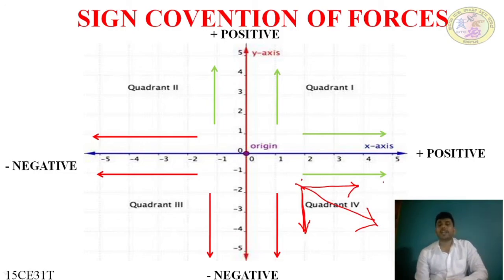The force moving in the right side is positive, and the force moving downward is always negative. The force moving in the left side is negative.